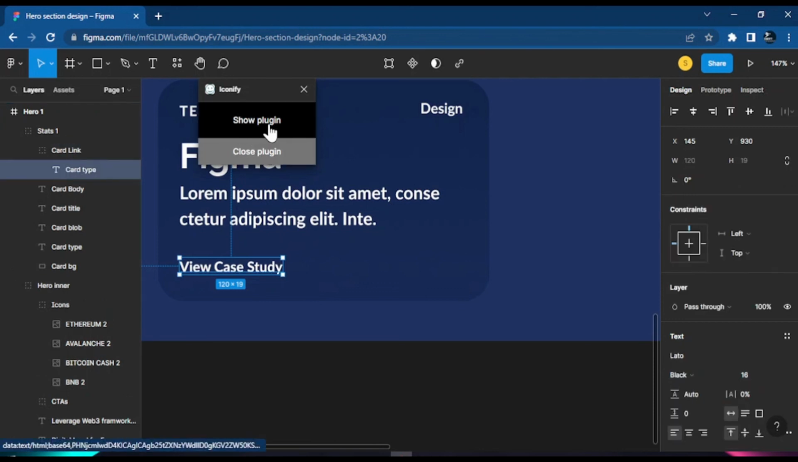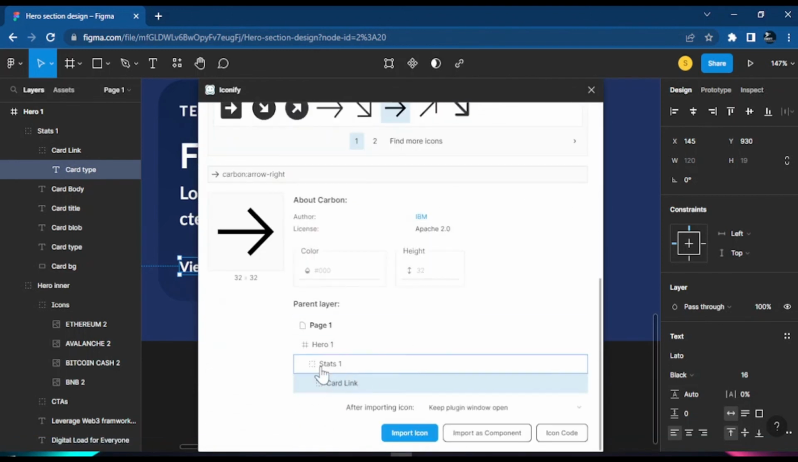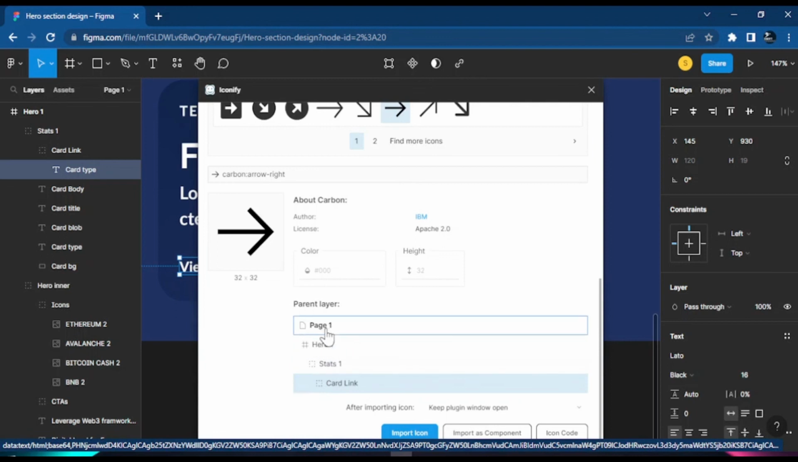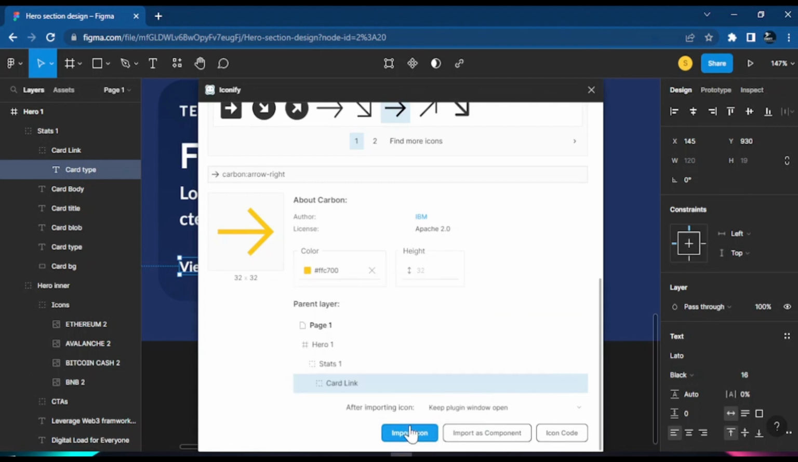So if you go back into the plugin, click on show plugin. What you want to do is add them to the card link, not before inside all this. So you look for the layer where you want to paste your icon, and you set the color where you want. I want to set the color to white, but if I click white, it won't show now. Maybe I just leave it yellow for now, so next time I'm not going to stress myself. And then you just click import, whether you import them as a component or as code, but we'll just click import.